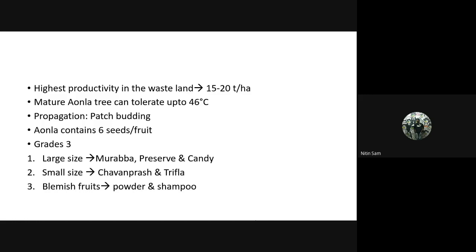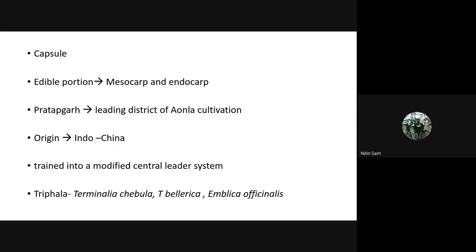Coming to grades, there are three grades. The large size grade is used for murabba making, preserves, and candy preparation. The small sizes are used for Chyawanprash and Triphala preparation. Blemished fruits, which cannot be eaten and have a very small percentage of pulp, are used for powder making, shampoos, and dyes. The fruit type is capsule. The edible portion is mesocarp and endocarp. Pratapgarh is the place in Uttar Pradesh.